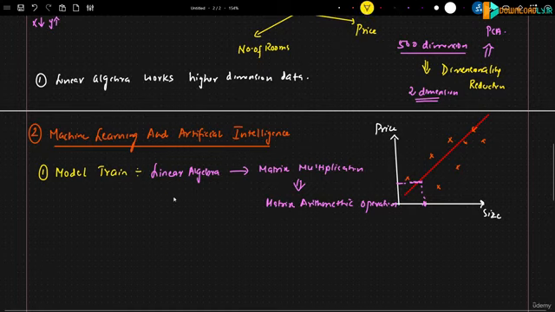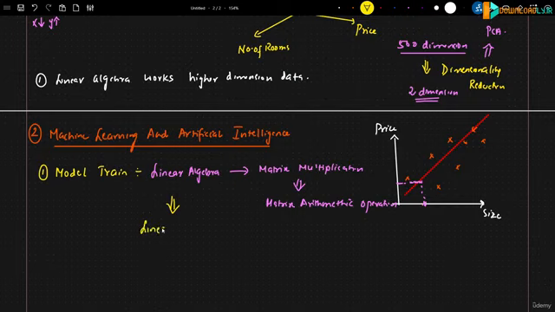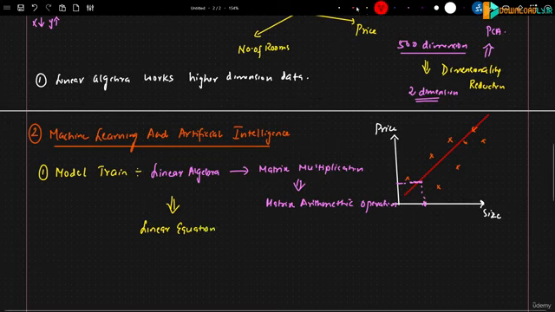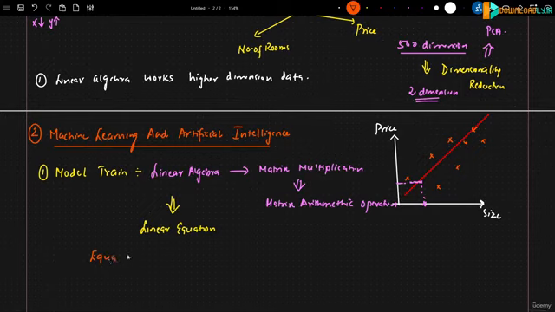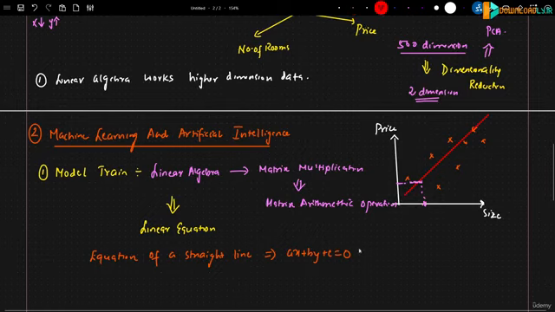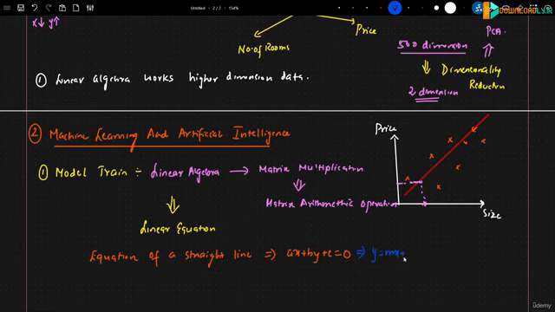And here we are also going to use something called linear equations. One of the most common linear equations, if you remember, is the equation of a straight line. The equation of a straight line can be given by something like ax plus by plus c is equal to 0. And in many books, it will be given in this equation, y is equal to mx plus c.